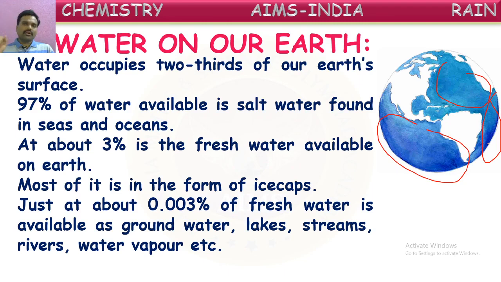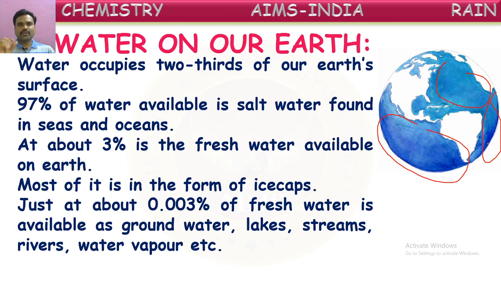If we take the total water on the earth as one bucket, only one drop is fresh and usable. If you take one spoon of water as fresh water, it is in the ice form in the polar regions. The remaining complete bucket of water is in the oceans in the salt water form.